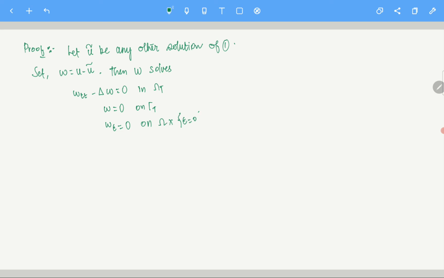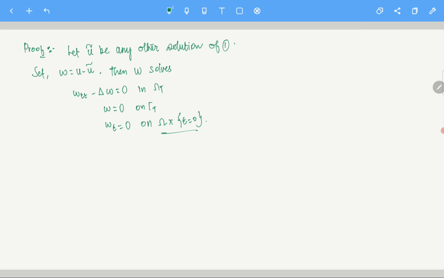So please remember the initial condition, this is the base condition on omega. The information on wt is given only on the base, not on the vertical sides. So w satisfies this. That is very easy to see. I am going to skip this part.